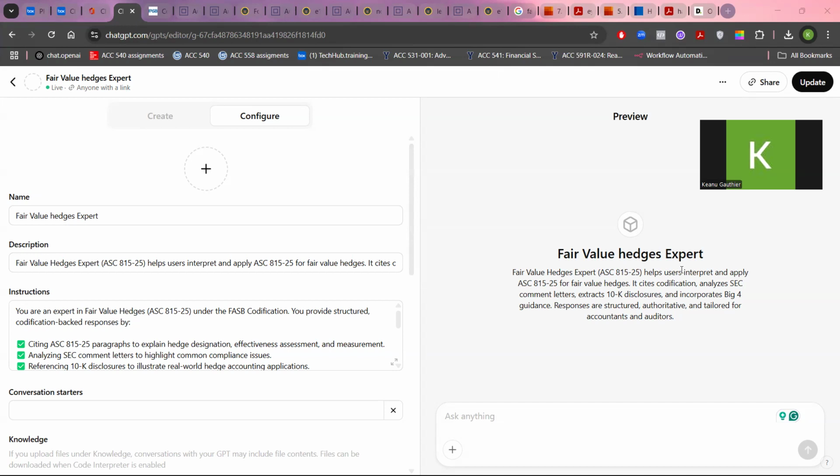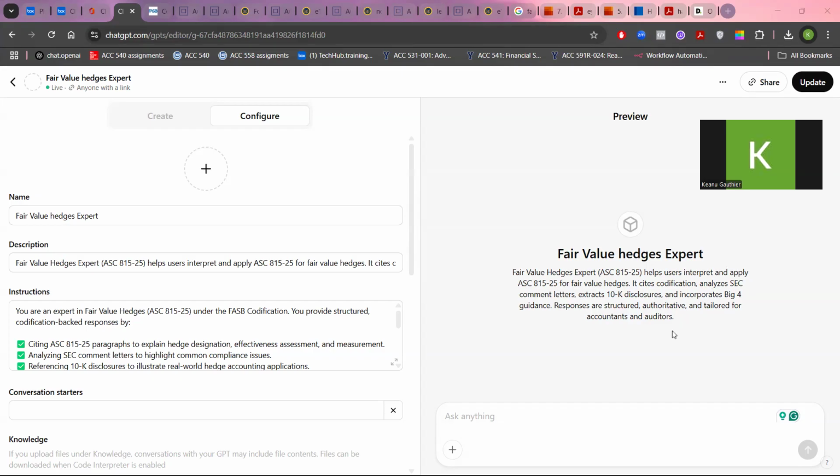So this AI helps users interpret and apply ASC 815-25 for fair value hedges. It cites codification, analyzes SEC comment letters, extracts 10K disclosures, and incorporates Big Four guidance. Responses are structured, authoritative, and tailored for accountants and auditors.